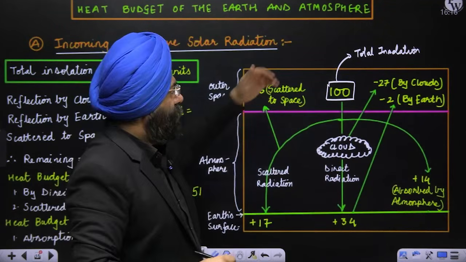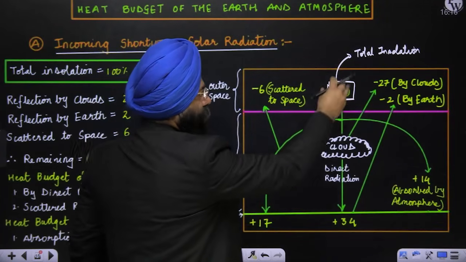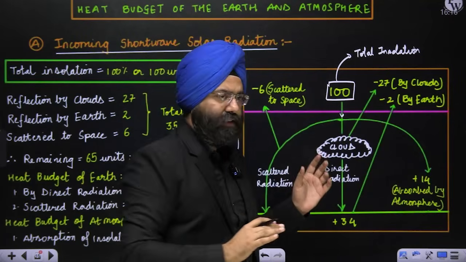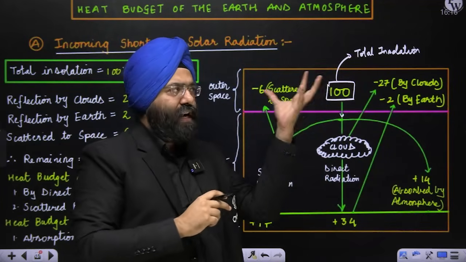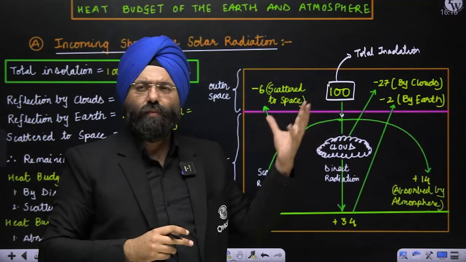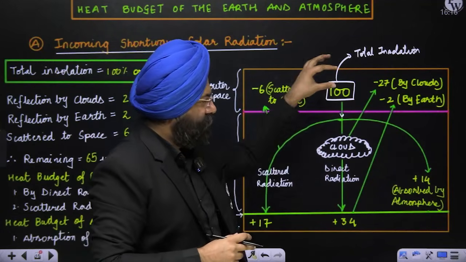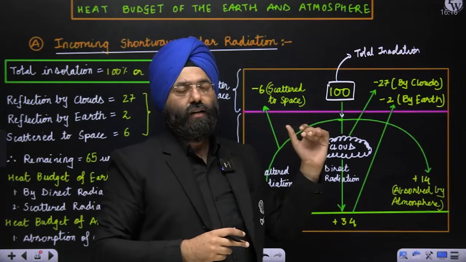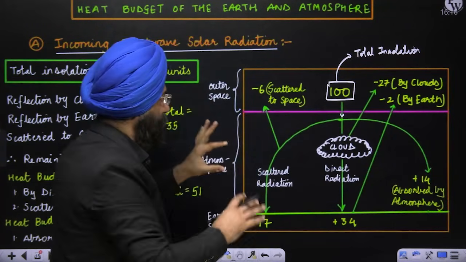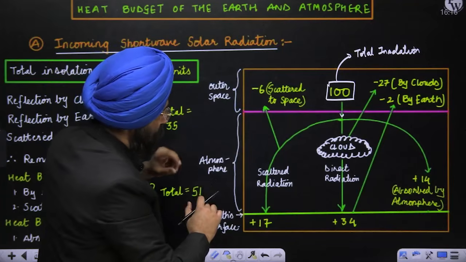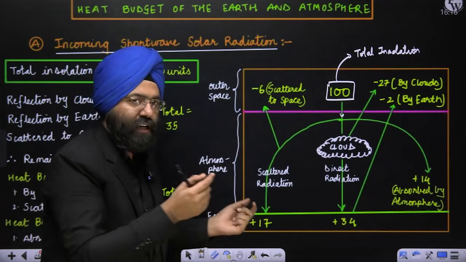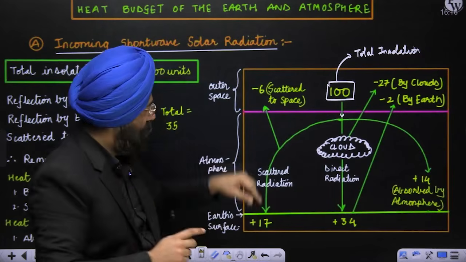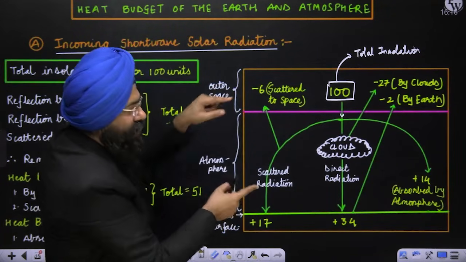Now, when I say the total insolation is coming, this insolation is coming here. Now, what happens is, out of the 100 units, let us say 100 marks you have, 100 units or 100%, whatever, out of these 100, a certain amount of units or radiation will be reflected back. Now, before you do, please understand this diagram also. Let me make it very clear. This green refers to the Earth's surface, right? This line is referring to the Earth's surface. This particular part is referring to the atmosphere.